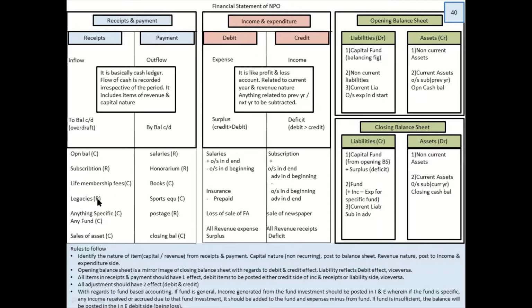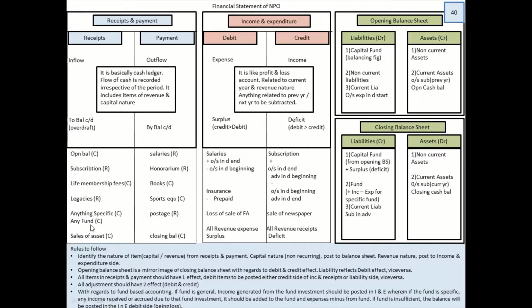But let's imagine the same property your father has not given to you, but the rent from that property you get every month. Does it make it recurring? Yes. So take that example as legacy. But if they say specific legacy, that means specifically you're getting that thing that will happen only once. Then it becomes not revenue nature, but capital nature.